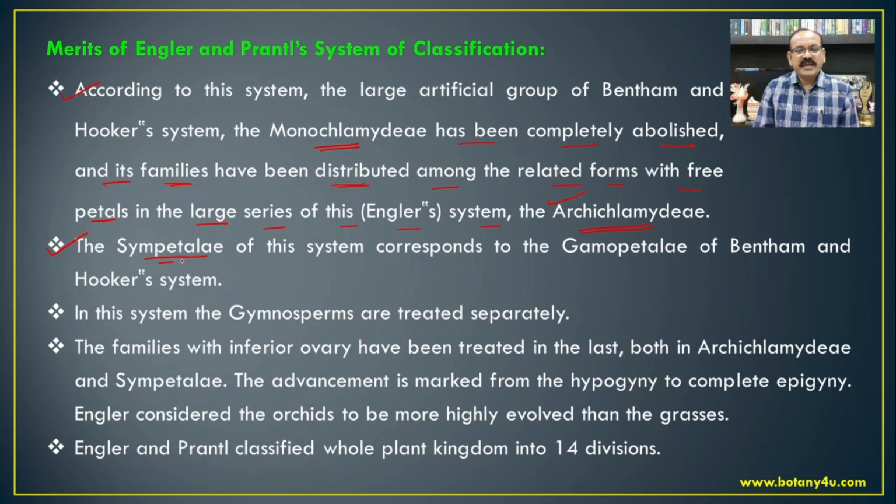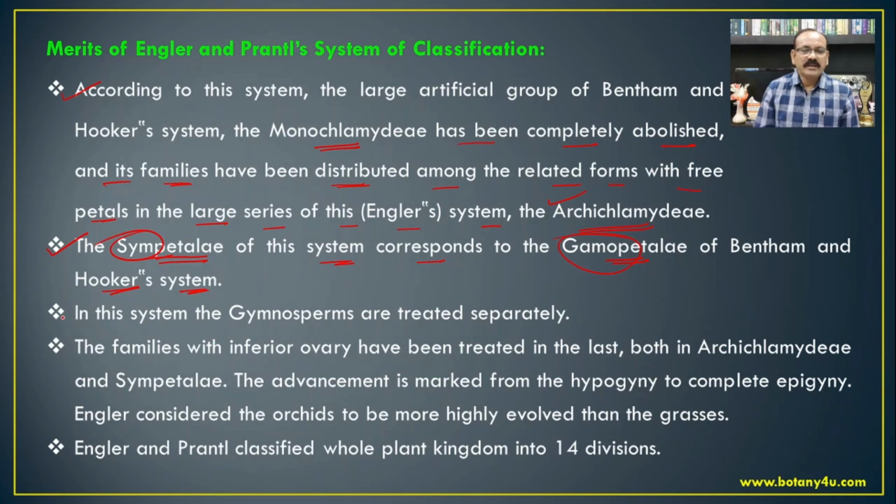Then the Sympetalae of this system correspond to the Gamopetalae of the Bentham and Hooker system of classification. Sympetalae indicates fused petals. So this fused petal is nothing but the gamopetalous condition, and hence it corresponds to both.